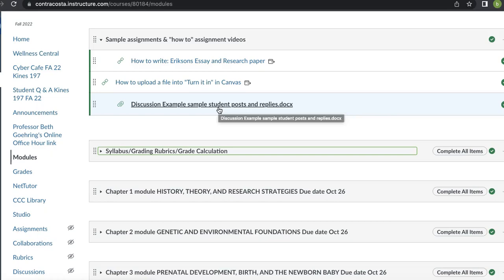of student posts. You're going to have to do some discussion board questions, and you have to respond to your fellow classmates, and there's specific instructions for how to do those correctly.